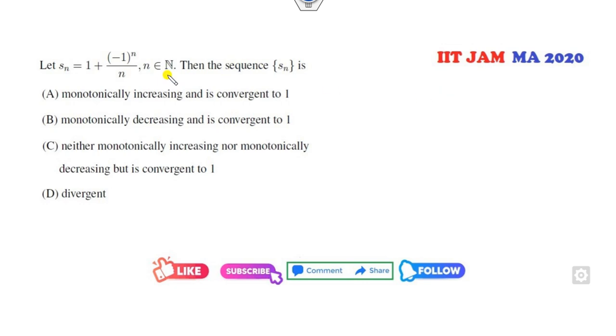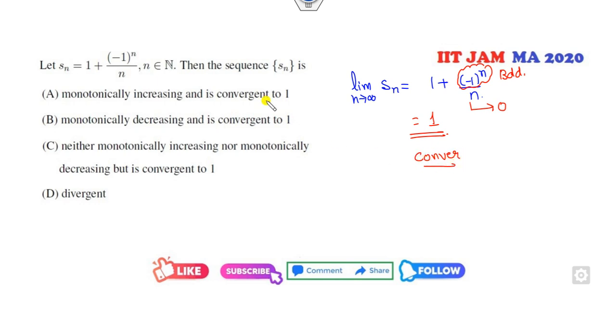Okay, look at that 2020 question. S(n) is given here. Is the sequence S(n) convergent or not? Limit n approaches infinity of S(n). 1 plus something. Fine. So clearly this number is bounded, and this number goes to 0. So this number will go to 1. So yes, this is convergent. It's convergent to 1, so the divergent option is cancelled.